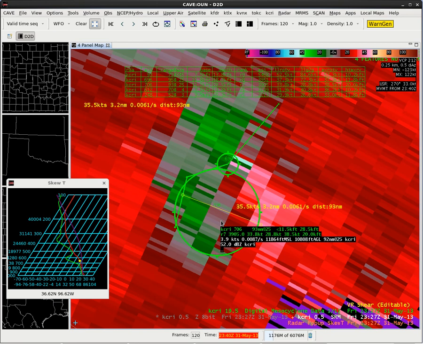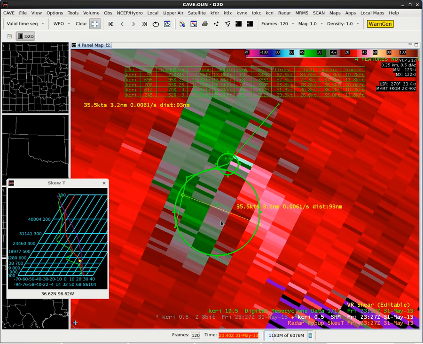The next number in there, the 38.5 knot, is the maximum rotational velocity that the DMD detected for this area. So really not too much stronger than what we've been sampling. Nothing significantly stronger than what we've been sampling at 0.5.